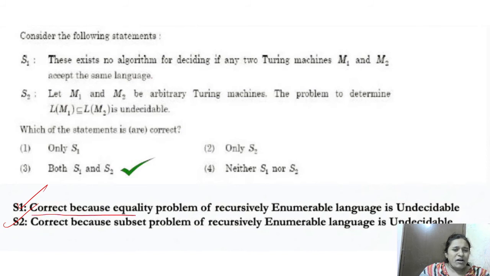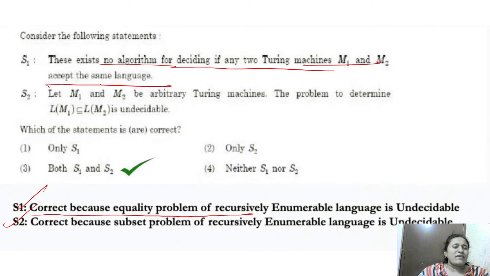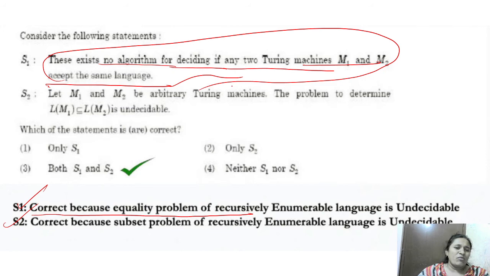S1 is correct because this is an equality problem. There exists no algorithm for deciding if two Turing machines M1 and M2 accept the same language, which means these two are equal. Yes, right. This equality problem is decidable for whom?